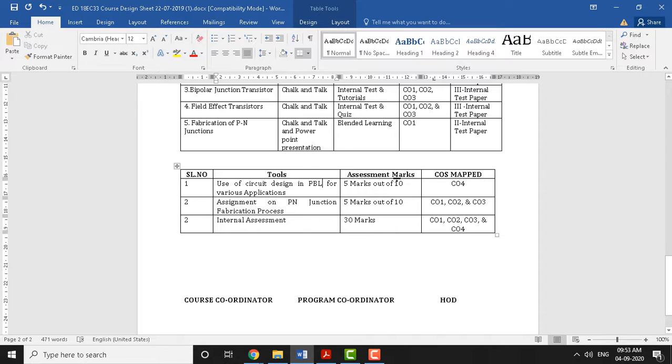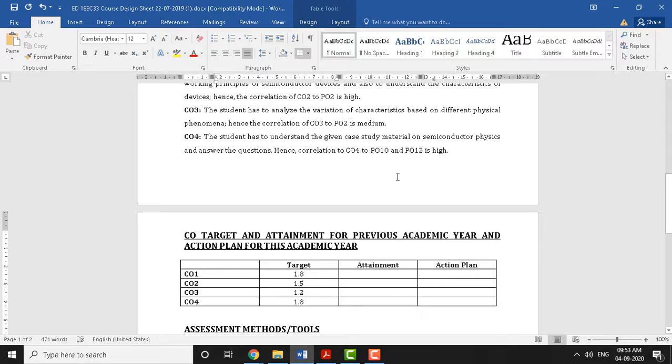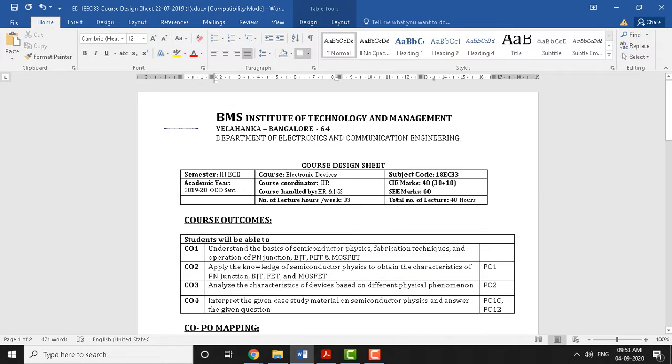So I hope you are clear with this course design sheet. This course design sheet will be uploaded in the Google Classroom. Still, if you have any doubt related to this course design sheet, you can ask me later as well. Okay. So that's about the course design sheet.